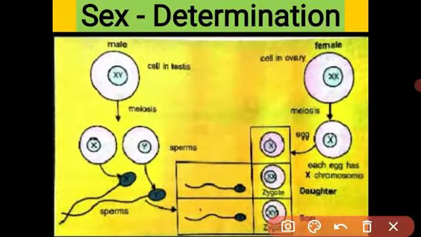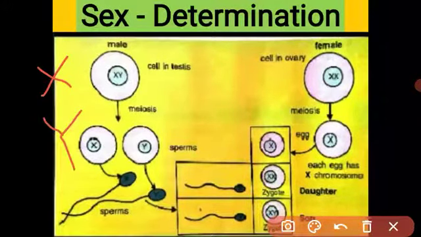I will explain. देखो बेटा, now we have studied only about the 23rd pair. अभी हम बस 23rd pair की बात कर रहे बेटा. देखो, in the male, the 23rd pair has two types of chromosomes: one is the X chromosome and another is the Y chromosome. Got it?